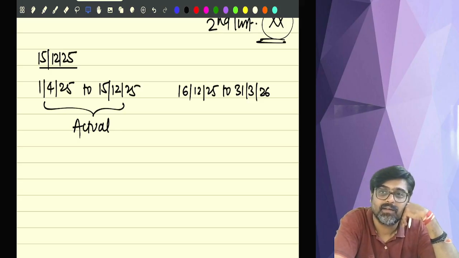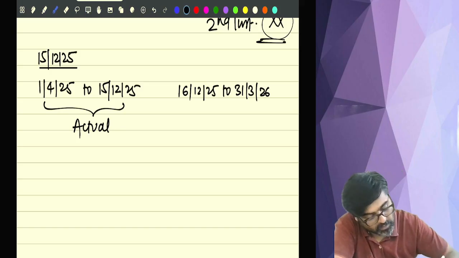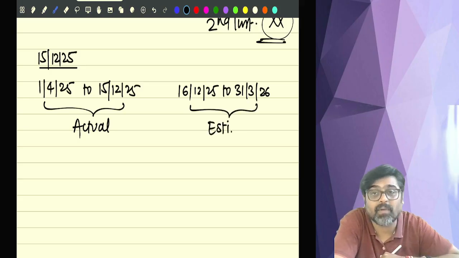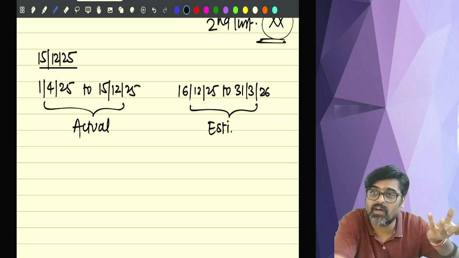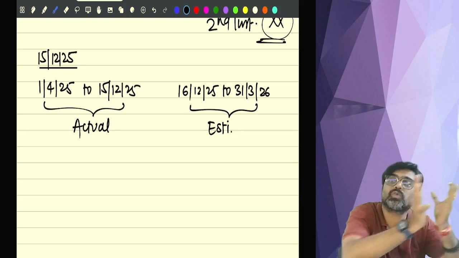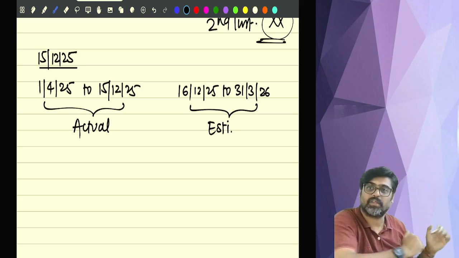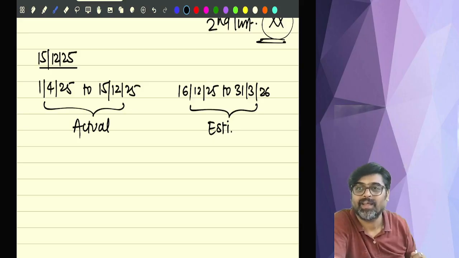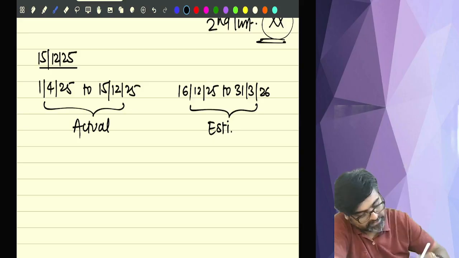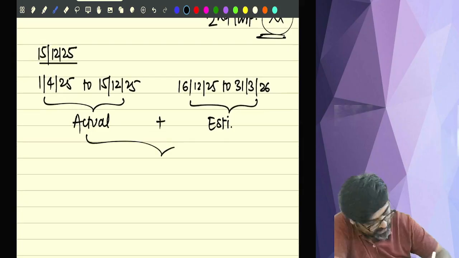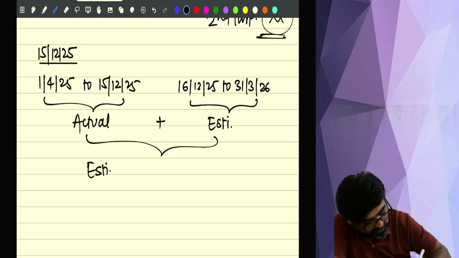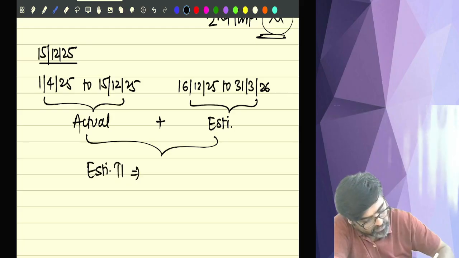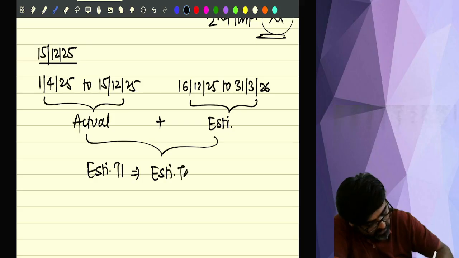And now you'll have to do the estimation only for 3.5 months. Getting my point? Your actual figure is increasing, your estimation is reducing. That means you are coming closer to your total income, which you will actually be calculating in the assessment year. So add the estimated and actual amounts; your total income estimate will change a little. On that estimated total income, again estimate your tax liability.